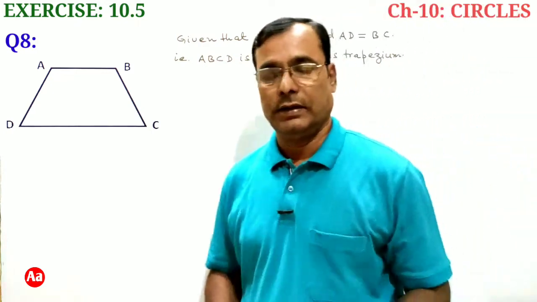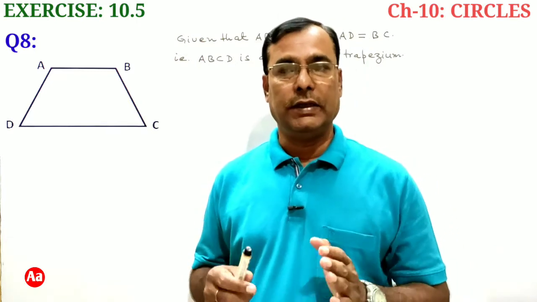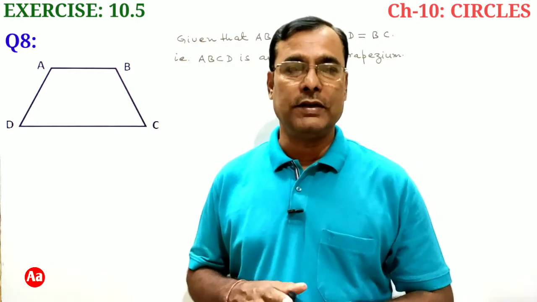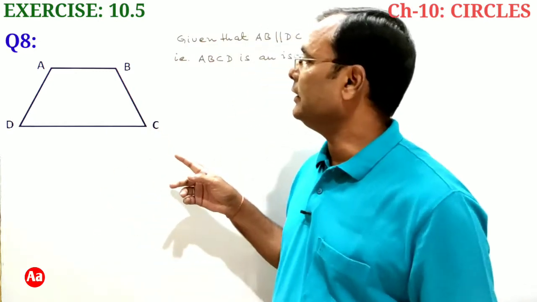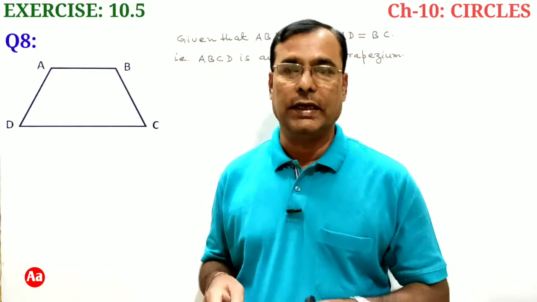And in the chapter of quadrilateral, you have already proved in an isosceles trapezium ABCD in which non-parallel sides AD and BC are equal, angle A is equal to angle B and angle C is equal to angle D.